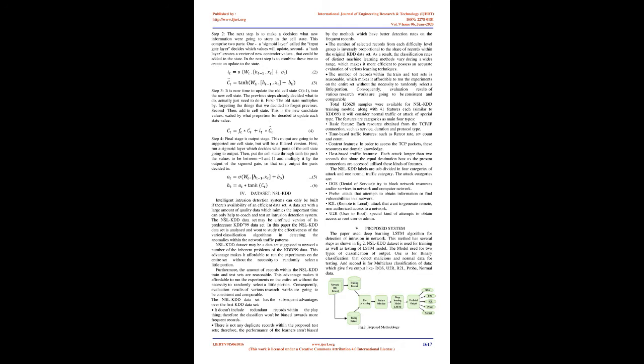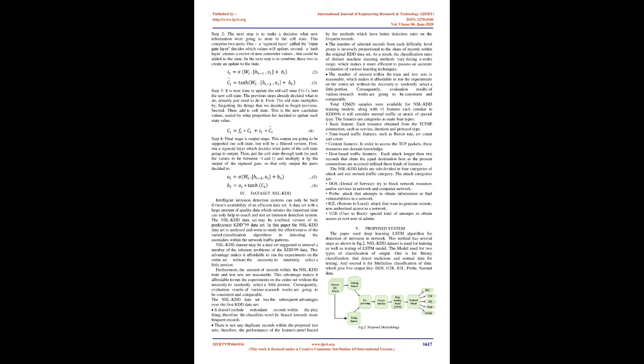LSTM has 4 stages in its cell structure, as shown in Figure 1. In the cell state, the horizontal topmost line running through the cell indicates the cell state. The LSTM has the ability to remove or add information to the cell state, carefully regulated by structures called gates. The cell has a series-like structure in it. Step 1. The first step in LSTM is to identify the information that is not necessary and decide what information is going to be thrown away from the cell state. This decision is made by a sigmoid layer called the forget gate layer.